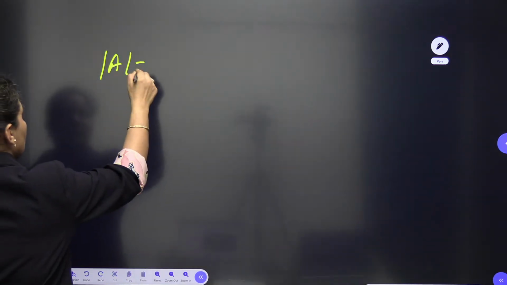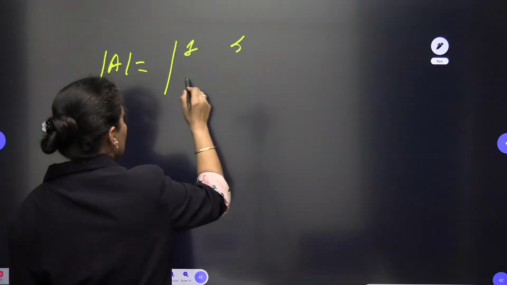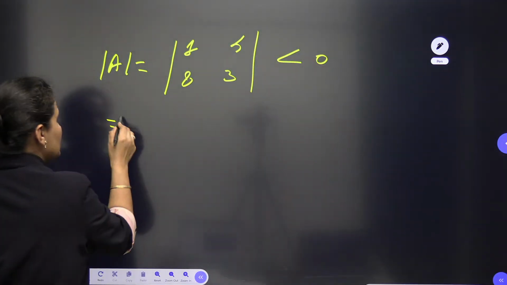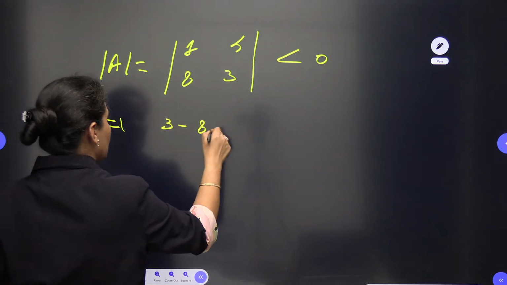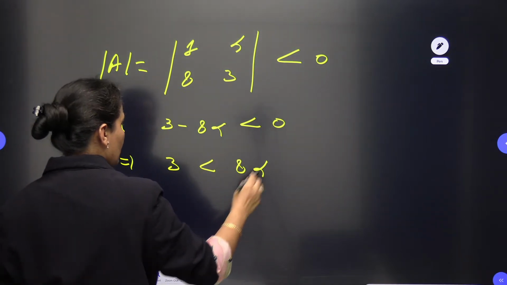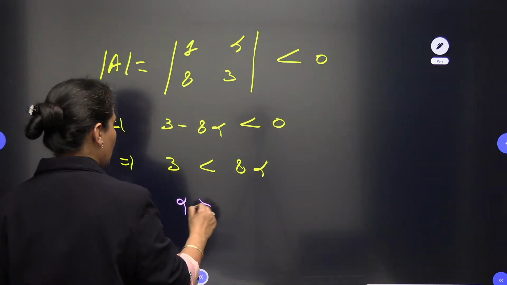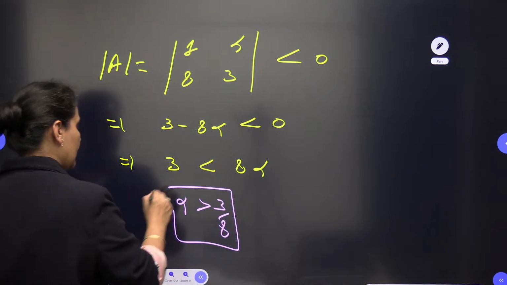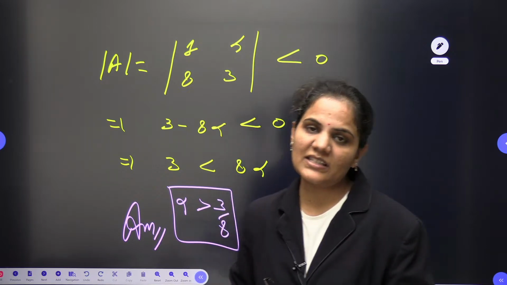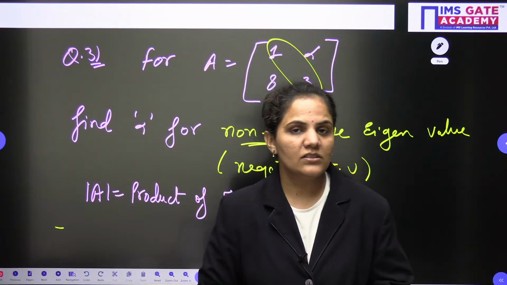You can directly write down the value of the determinant. The determinant is of 1, alpha, 8 and 3, and since it is asking about non-positive, it is less than 0. When you solve, this will be 3 minus 8 alpha less than 0. So 3 is less than 8 alpha. You are looking for the value of alpha, so alpha will be greater than 3 by 8. In the options, you can go for the option which shows alpha greater than 3 by 8, and we reach the result. Very easily we can solve this question.